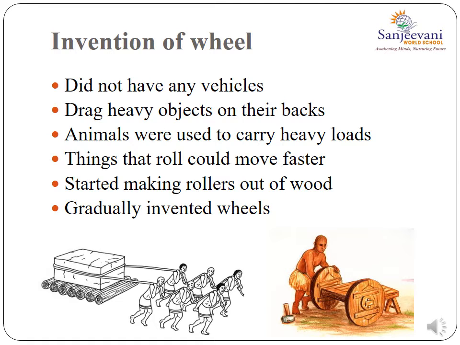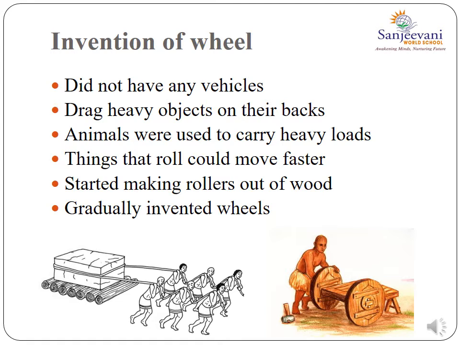So they used to sit on animals and direct the animals wherever they wanted to go. By now, to travel they used animal legs, and animals such as horses and donkeys were used to carry loads, but they could not carry heavy loads and they were slow. So by now they realized that even animals couldn't carry heavy loads.